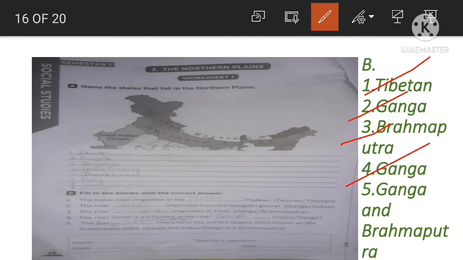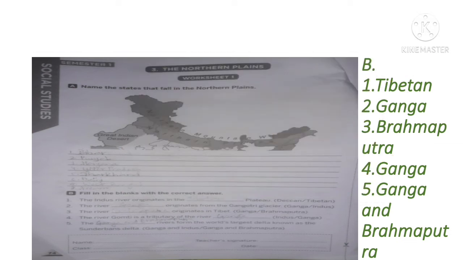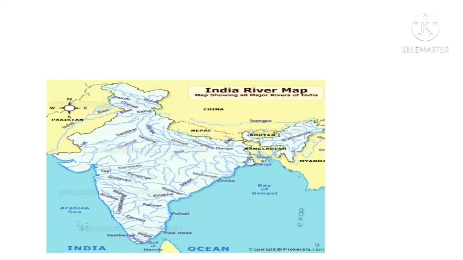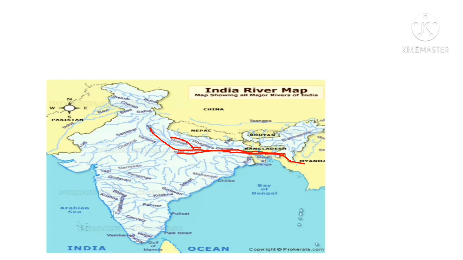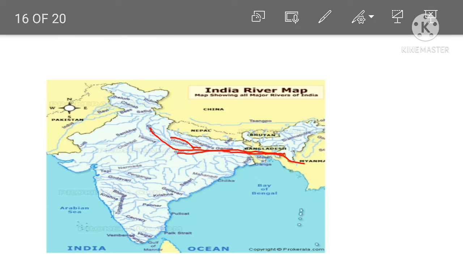So, next, question number 4, let us check it out once again. The river Gomti is a tributary of the river Indus, Ganga. It is a tributary of river Ganga. What do you mean by tributary? It is a small river, okay, which flows and joins the main river and flows along with the main river. See here, suppose this is the river Ganga, isn't it? See the river Gomti here, it flows and joins the river Ganga at this portion and flows along with the river Ganga. So the river Gomti is a tributary of the river Ganga, not a tributary of the river Indus.